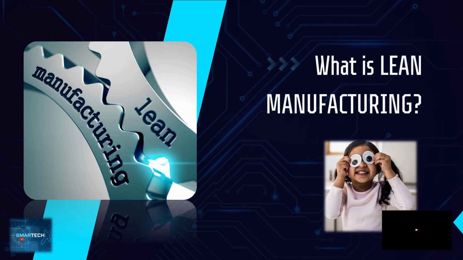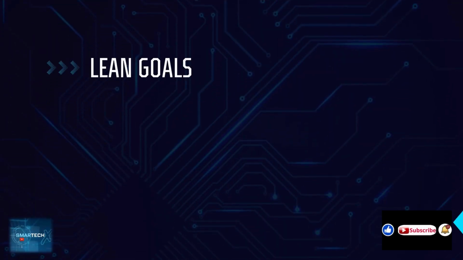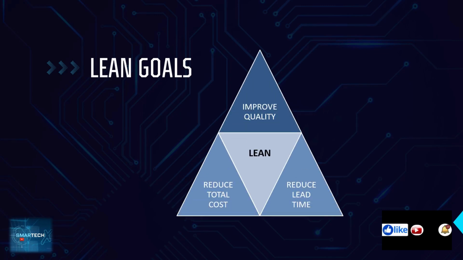A systematic approach to eliminate waste through continuous improvement by flowing the product at the pull of the customer in pursuit of perfection. That's what lean manufacturing is. Mainly we should look at the three major goals of the lean manufacturing system: improving the quality, reducing the total cost, and reducing the lead time.